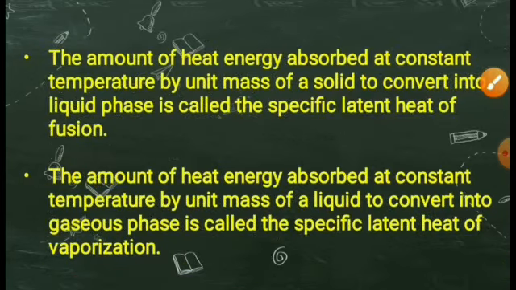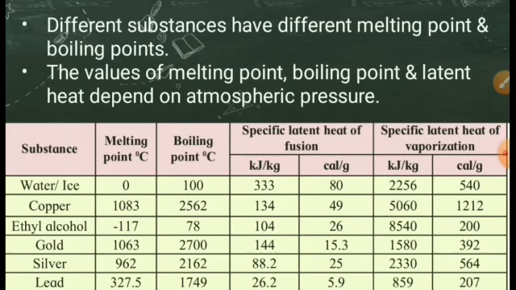The amount of heat energy absorbed at constant temperature by unit mass of a solid to convert into liquid phase is called the specific latent heat of fusion. The amount of heat energy absorbed at constant temperature by unit mass of a liquid to convert into gaseous phase is called the specific latent heat of vaporization.